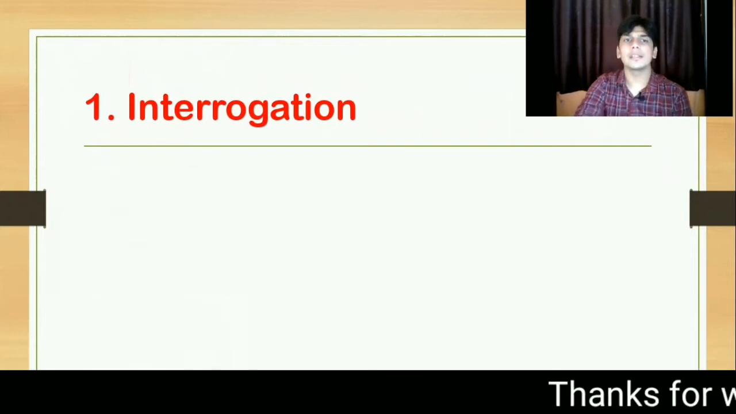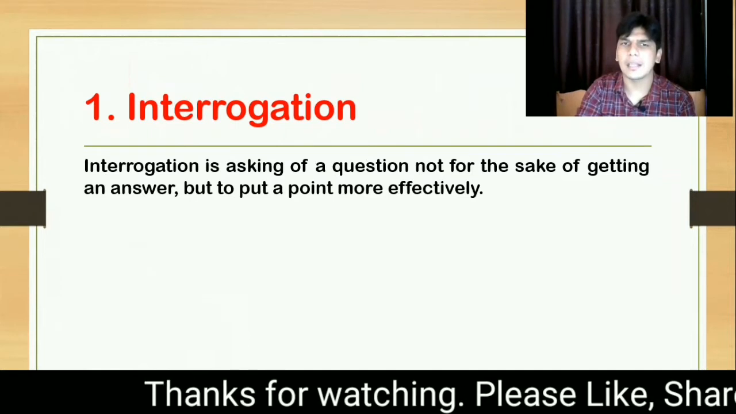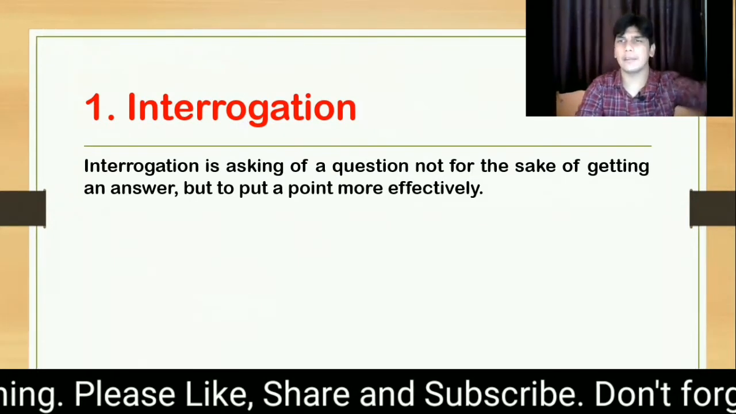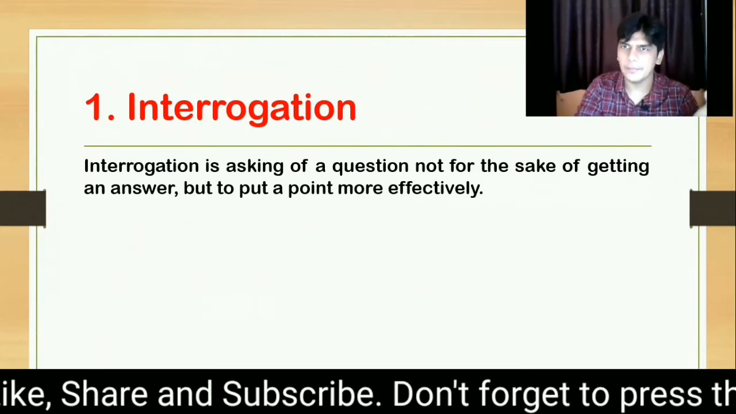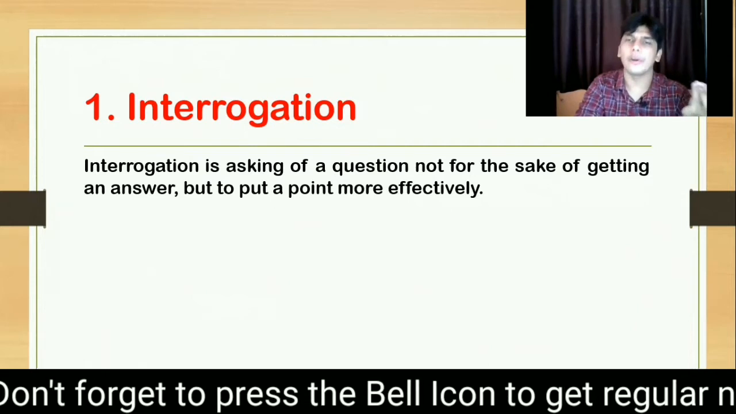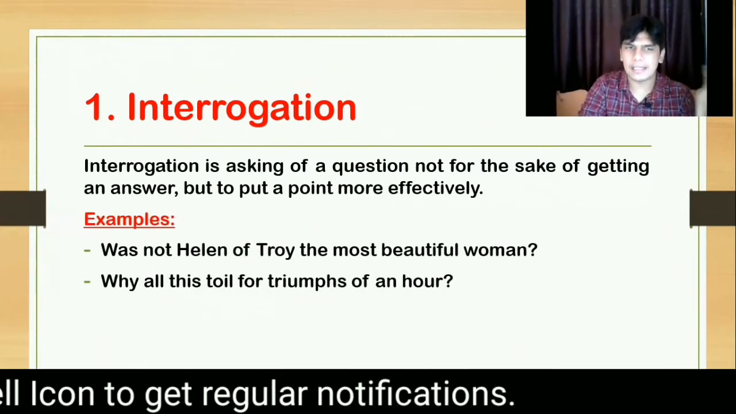The first one with us is interrogation. Interrogation is asking of a question not for the sake of getting an answer but to put a point more effectively. See, interrogation is very easy. Whenever you find any interrogative sentence in a particular line of a poem, that becomes an interrogation. And we have several examples here.